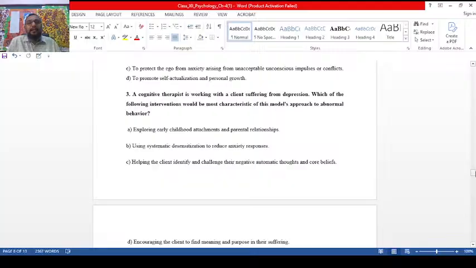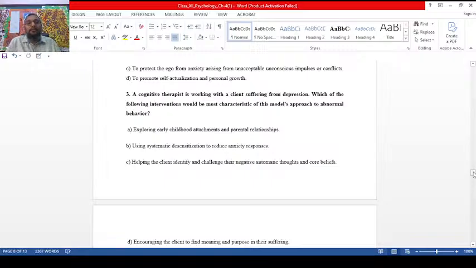A cognitive therapist is working with a client suffering from depression. Which of the following interventions would be most characteristic of this model's approach to abnormal behavior? Don't get confused, my children. It is not chapter 5. It is chapter 4 concepts only. In the beginning of chapter 4, you have models and approaches to explain abnormal behavior. So this is the area.